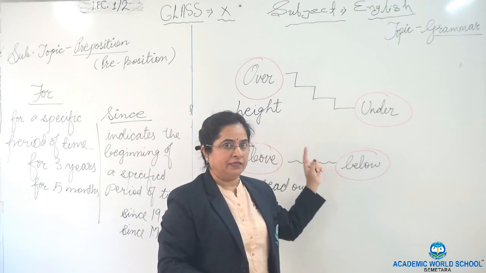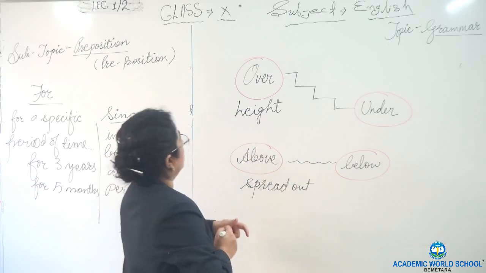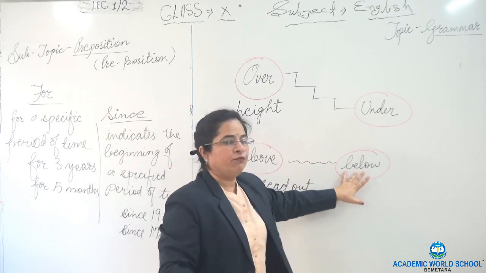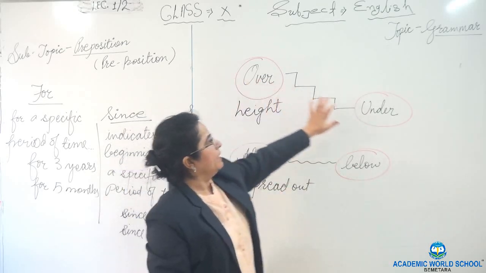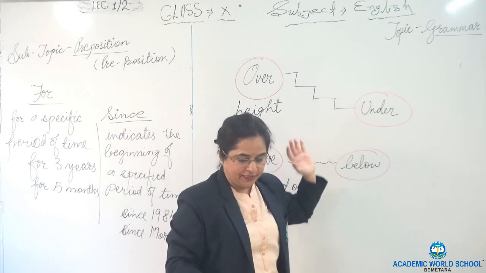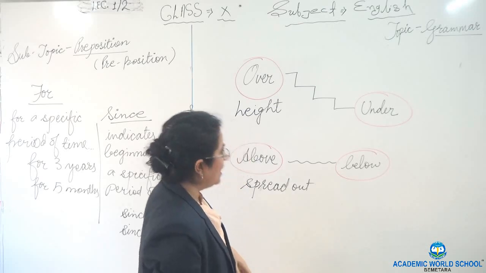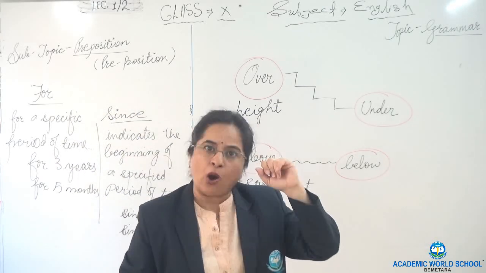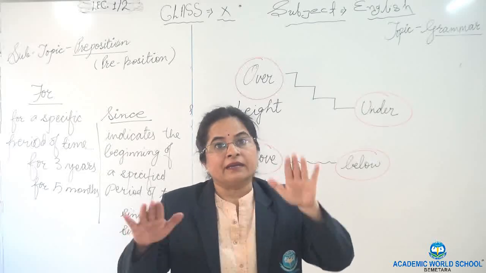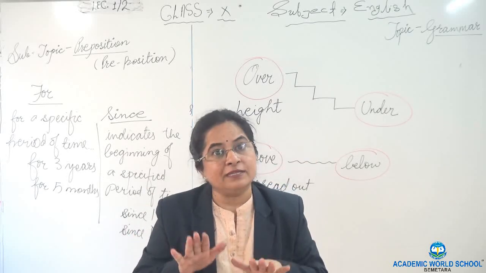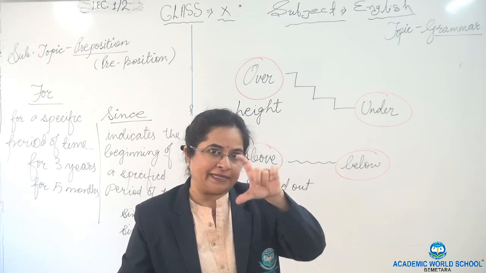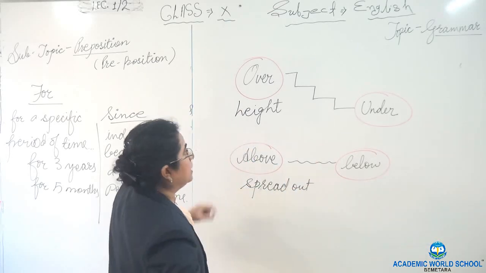Just remember these things. "Over" for height and "above" for spread out. "Above" and "below" for spread out, and "over" and "under" for height. Now, why did I use "on" in the first sentence, for example, on the table? Because the cat was sitting on the table, on the surface. That's why I use "on". You remember the pyramid second block? This is clear?